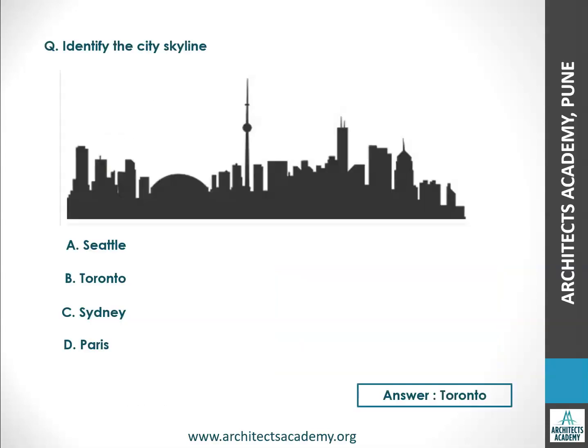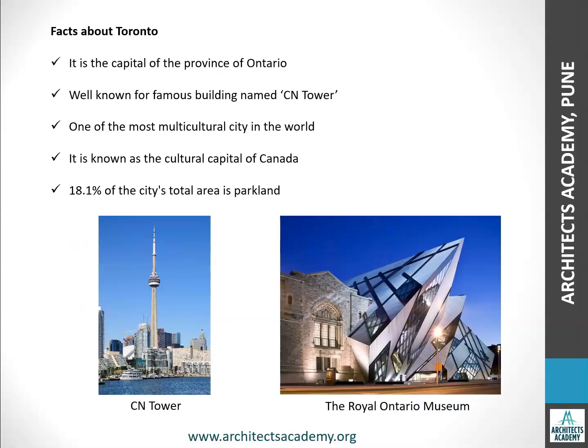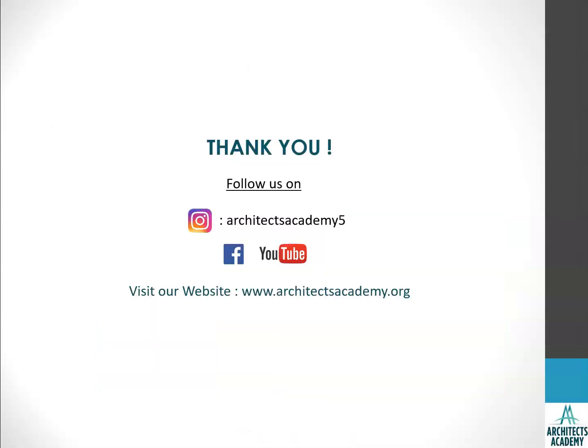Now let's go to the next city. This is Toronto. This is the capital of the province of Ontario, well known for a famous building named the CN Tower, and one of the most multicultural cities in the world. It is known as the cultural capital of Canada, and 18.1% of the city's total area is parkland. That is something significant. Now you can see two famous buildings in Toronto: the CN Tower and the Royal Ontario Museum.